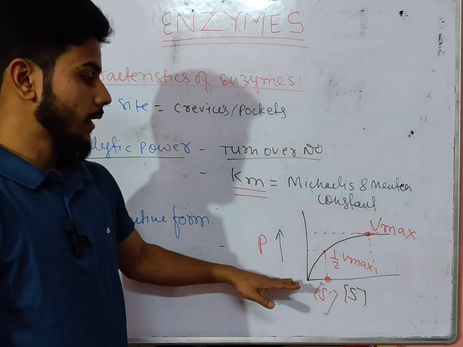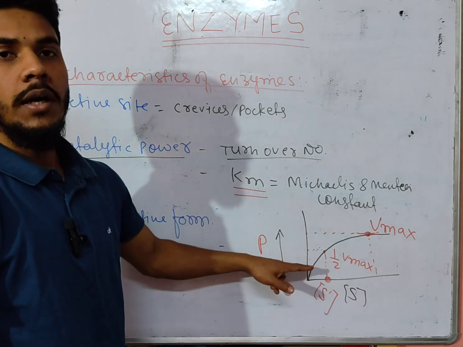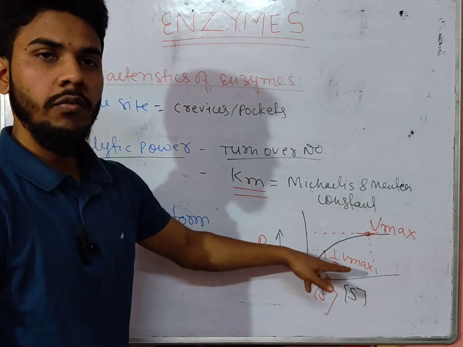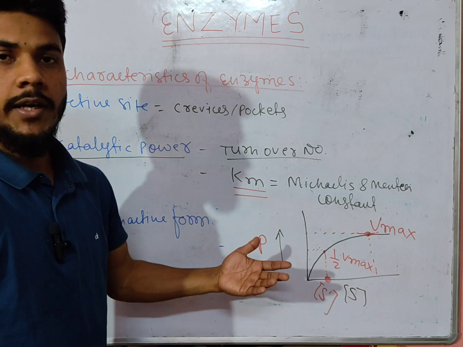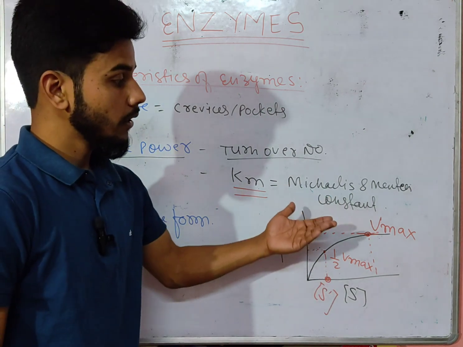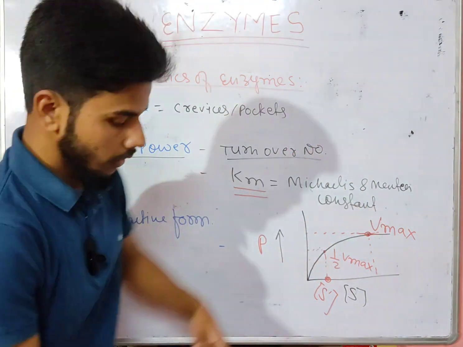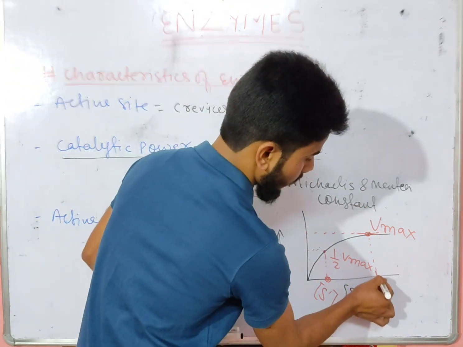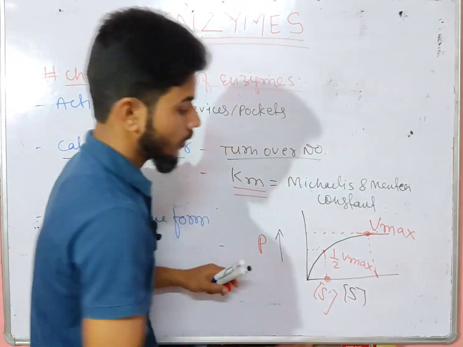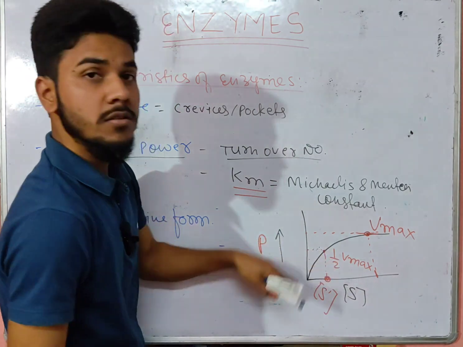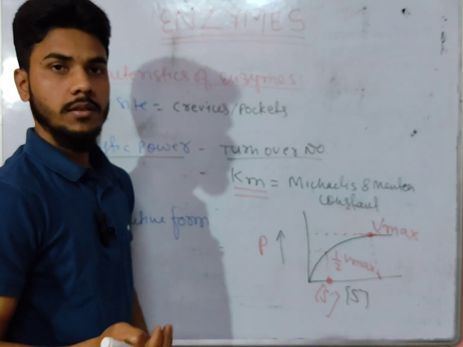One question is for you. It is easy to get half of Vmax earlier, which means in the initial stage. Here we have got this point, but when Km is lower, it means the rate of reaction is very fast.